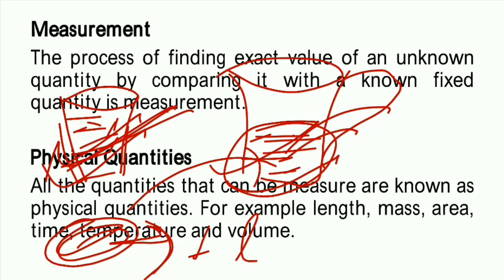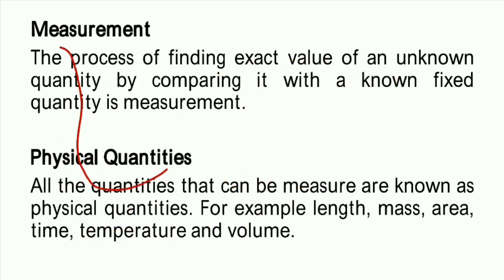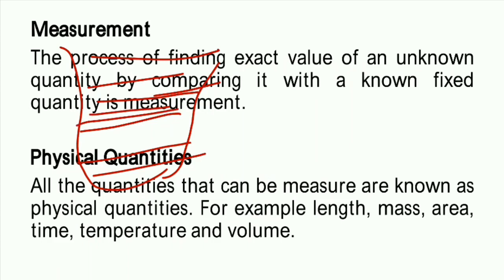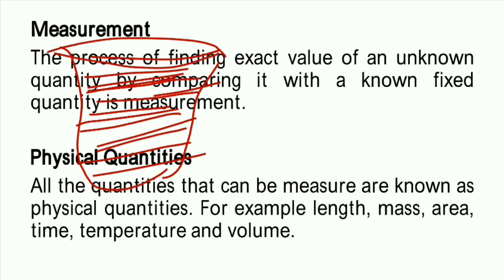Measurement is the process of finding the exact value. How? By comparison with the fixed known quantity. Suppose that in this the milk is there, and the quantity of the milk is unknown. So we'll find the quantity of the milk in this jug by comparison.